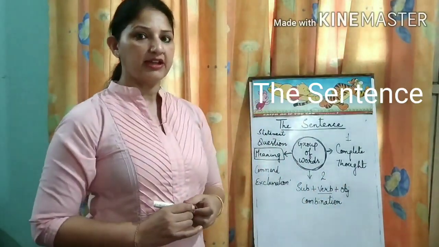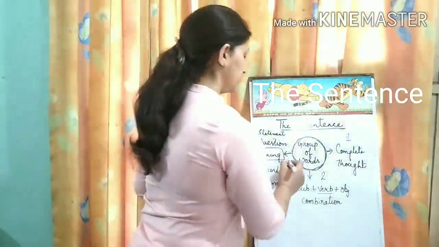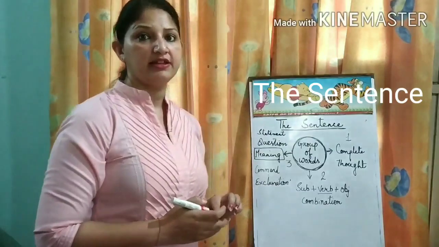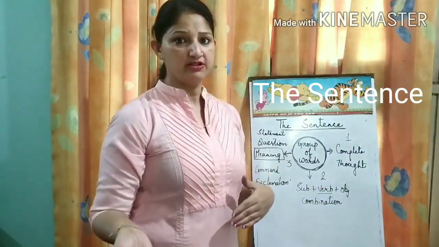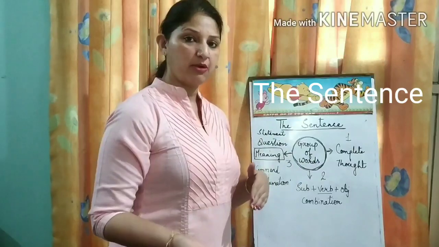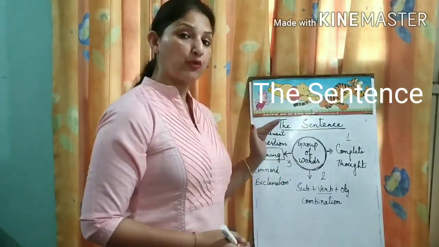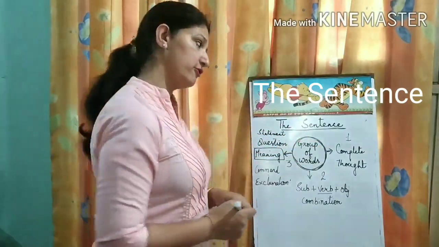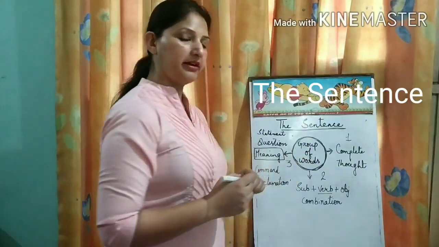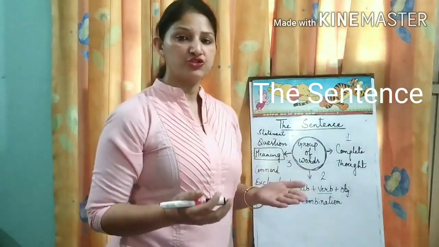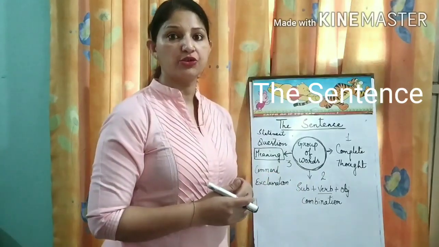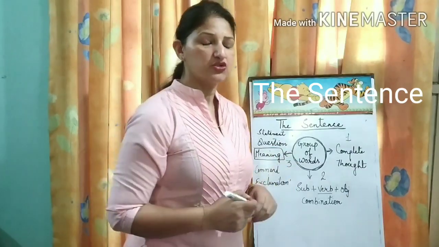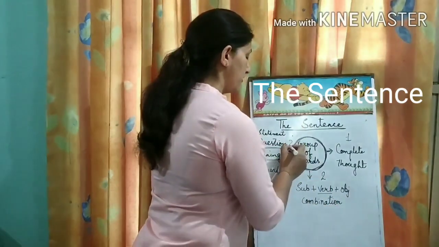The third thing is that a sentence conveys a meaning, and this meaning can be in the form of a statement, like when somebody says, "I am 8 years old." It is a simple statement that he is making about himself. Always remember that it starts with a capital letter and ends with a full stop. Then we studied that questions are also sentences, like "What is your name?" It conveys complete information, so it is a sentence. A question always ends with a question mark.